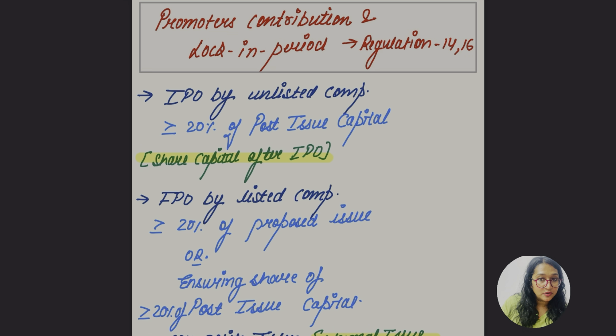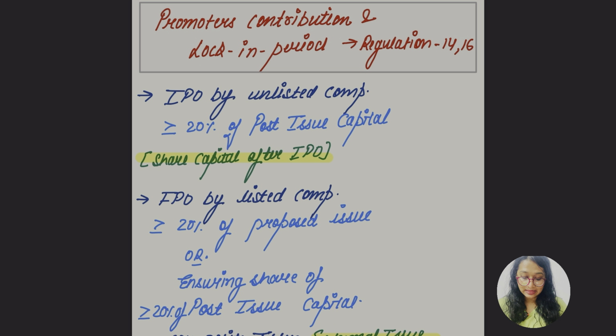What is going to be the contribution, of which part? We know 20%, but 20% of what? And in case of further public offer, what is going to be 20% of what? So we are going to read it. Now here, the promoters' contribution and the lock-in period, regulations 14 and 16.